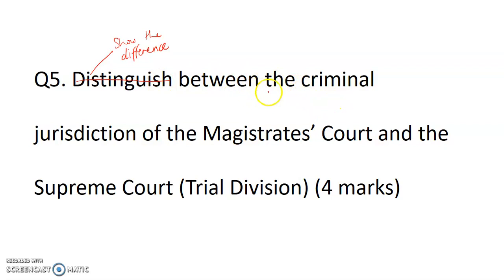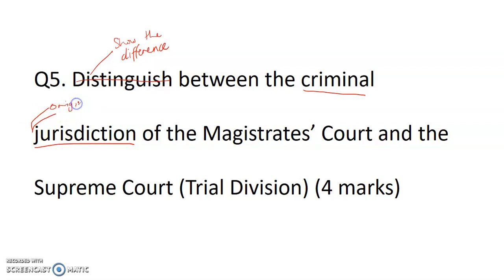Let's move on to the content words now. So I want criminal jurisdiction. So I'm not going to talk about civil law at all. Interesting as well that it doesn't specify original or appellate. So that's a little hint that I could probably talk about both.